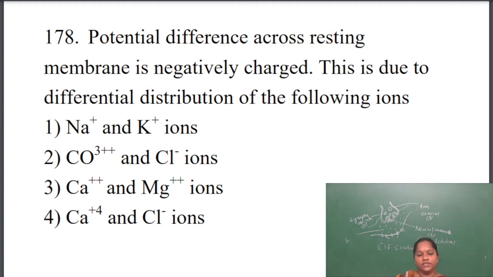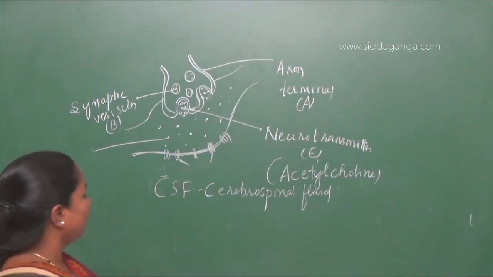Again, the potential difference across the resting membrane is negatively charged. This is due to the differential distribution of the following ions. I have already told you this one.